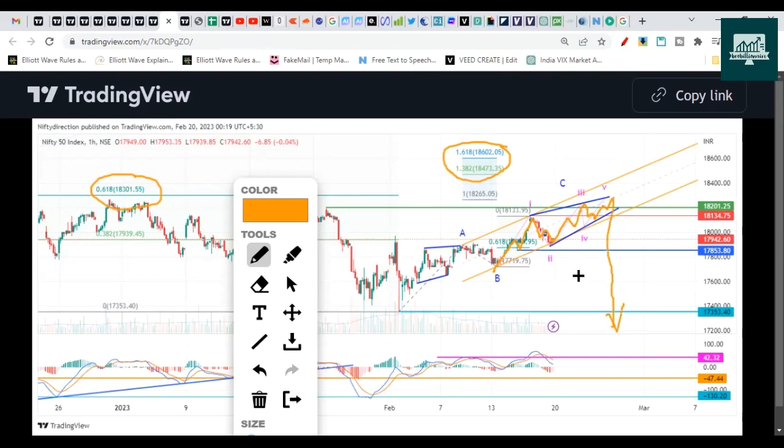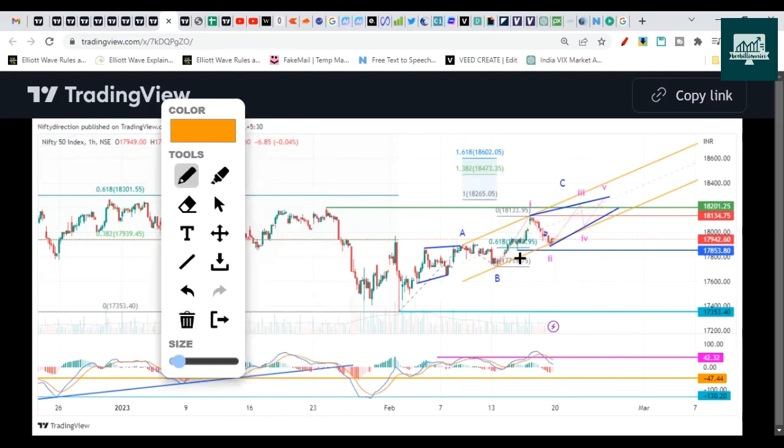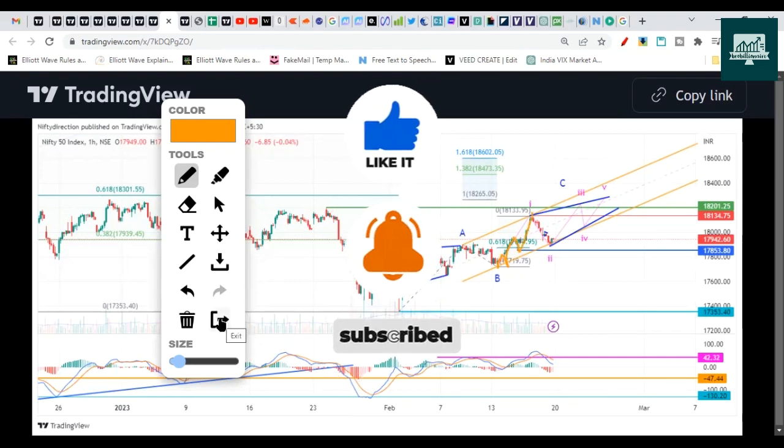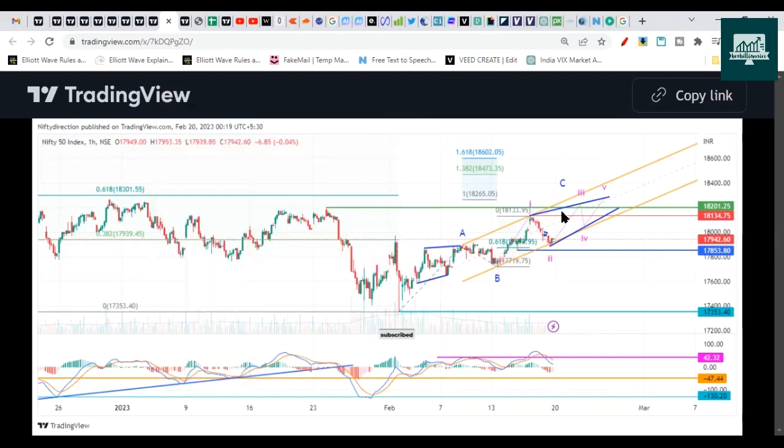This is one of the ways that I think of, and this could have a good chance because it looks to be a three-wave structure. Someone can also label this as a five-wave structure, 1, 2, 3, 4, and 5, but that's up to the individual who labels the wave count. For me, this could be an ending diagonal structure ending towards max 18,270 to 18,300.